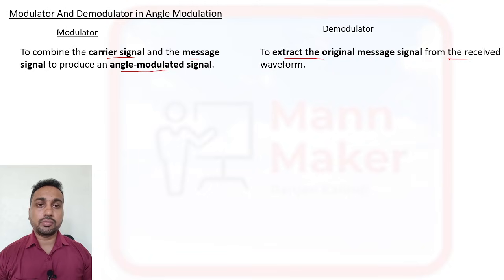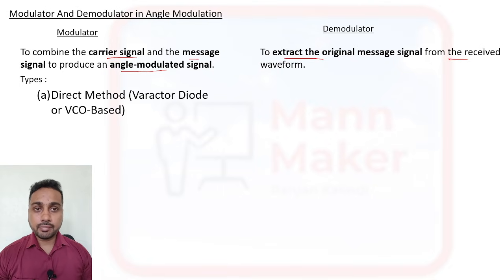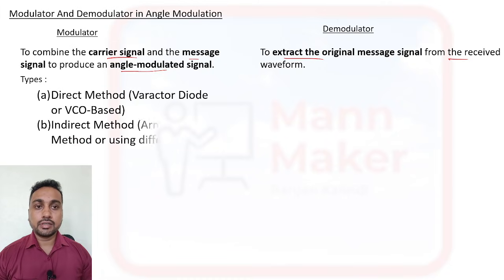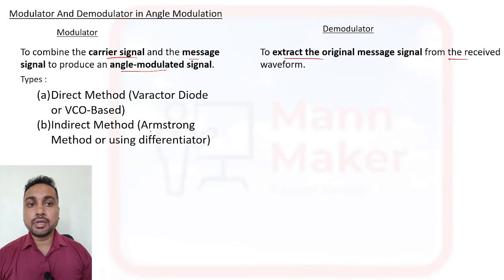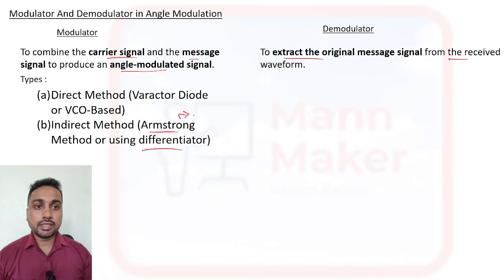In an angle modulator, we have a direct method and an indirect method. In the indirect method, we have the Armstrong method and the differentiator method. The Armstrong method is generally used for FM, and the differentiator method is generally used for phase modulation.